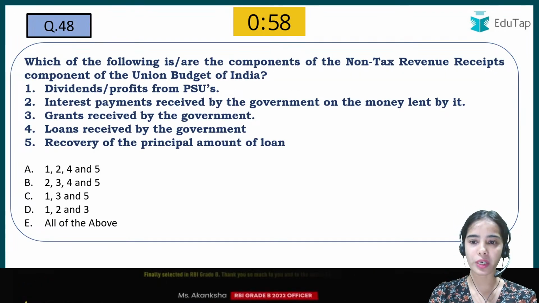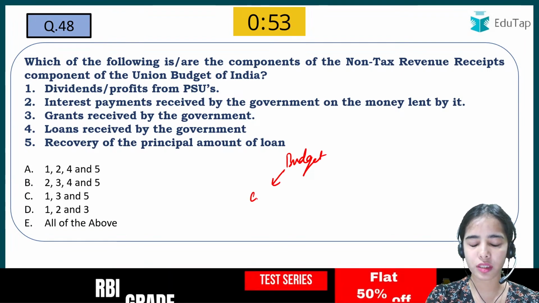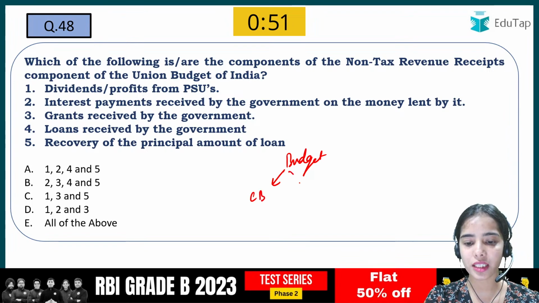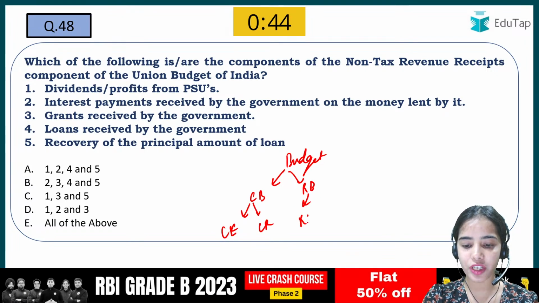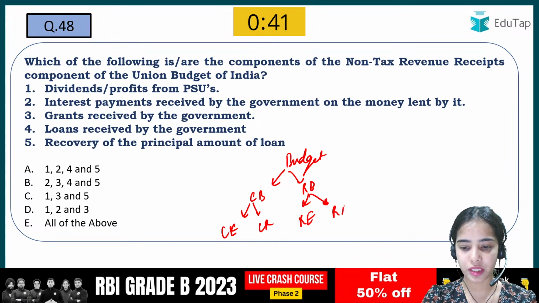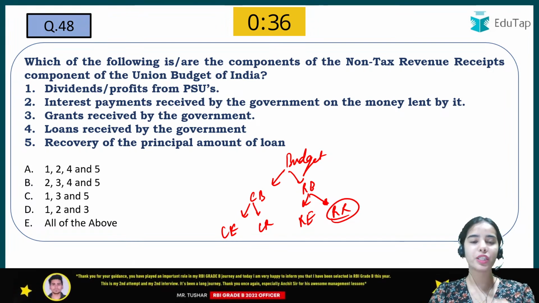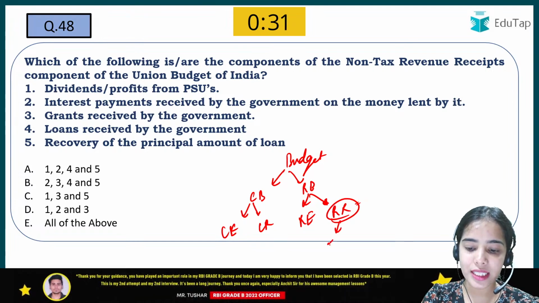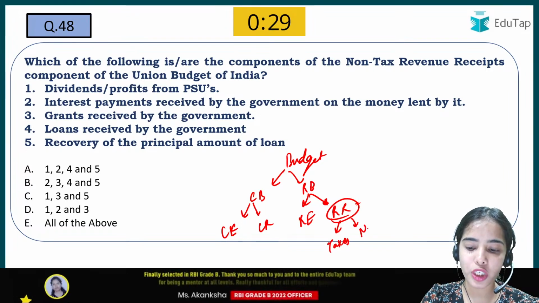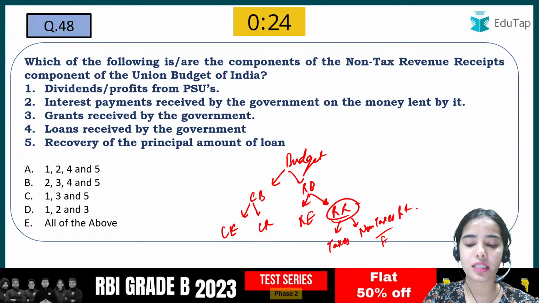Next is which of the following? I have told you that in the budget, there is the capital budget and the revenue budget. Okay, capital budget has capital expenditure and the capital receipts. The revenue budget has revenue expenditure and the revenue receipts. Okay, in the revenue receipts, all the receipts that the government is getting without caring about the assets and the liability. So that is the revenue receipts, that is coming from the taxes and coming from the non-tax revenue receipts. Okay, so that is the fines and such.